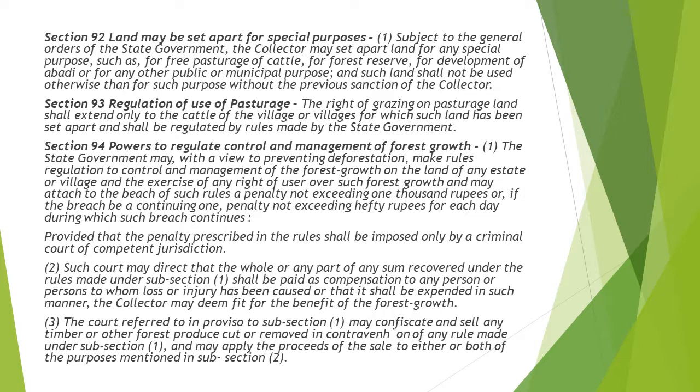This is basically concerned with preventing deforestation. The state government makes a lot of rules and regulations which are to be followed, and if they are not followed, there is a breach, then what liabilities will be imposed, who is the competent authority, and which court has the competent jurisdiction to impose them. This is all that is mentioned in it. What can be done to compensate the people who suffer loss or injury due to these breaches, and what benefits can be given to the forest growth. That is what is discussed in this section.